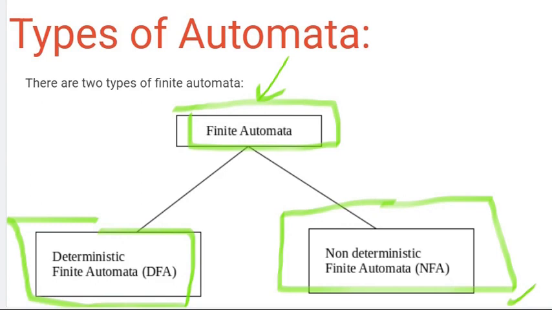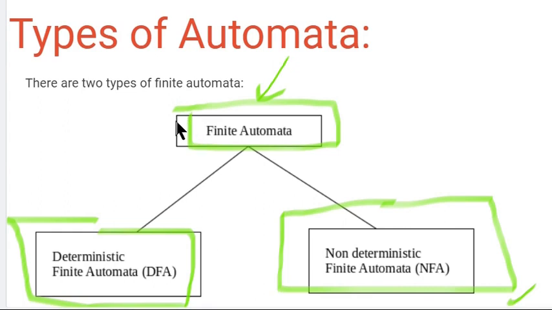In the previous session we discussed what is automata. In this session we will see the types of automata. There are two types of finite automata. One is deterministic finite automata, we call it DFA. Another one is non-deterministic finite automata, that is NFA.